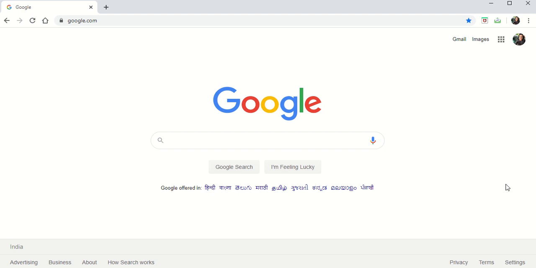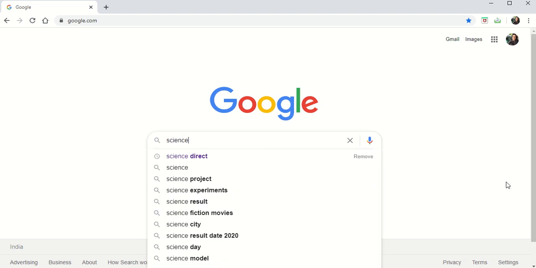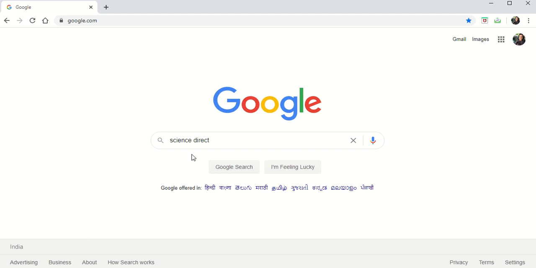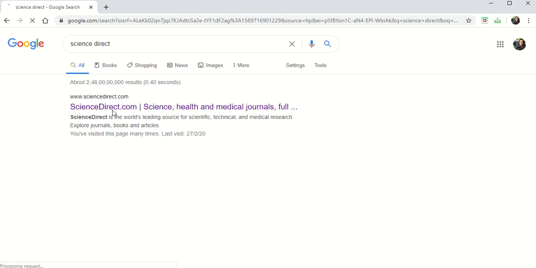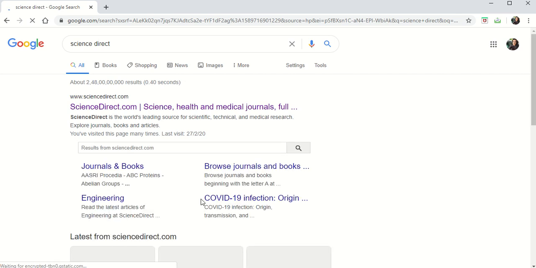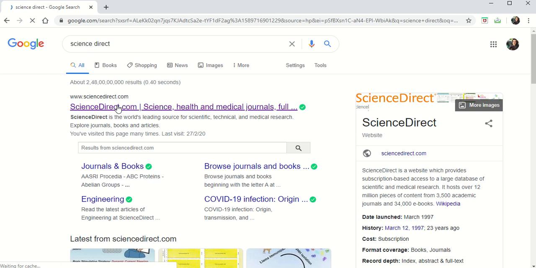Okay, so first let's go for Science Direct. Why? Because here in Science Direct you get n number of papers regarding your research or your area of interest. So just type Science Direct and go to that thread. You can see the first window out of all the threads will be about Science Direct. Okay, so you can click on Science Direct.